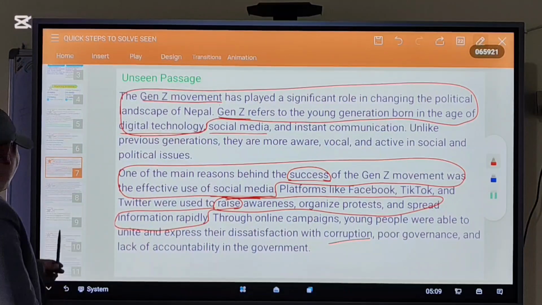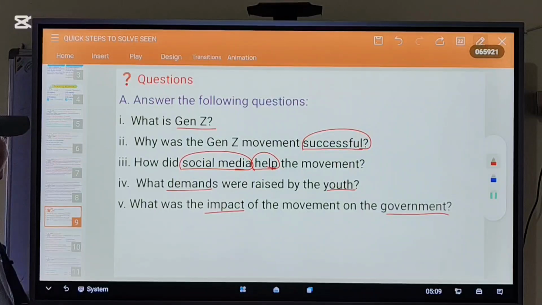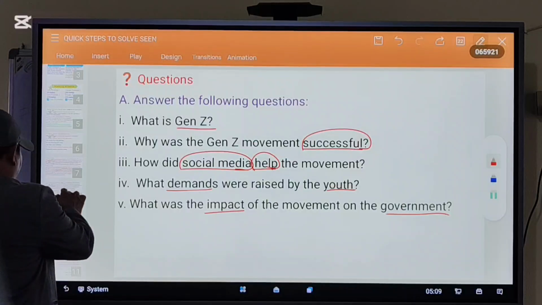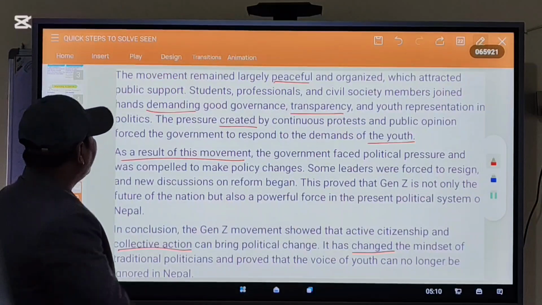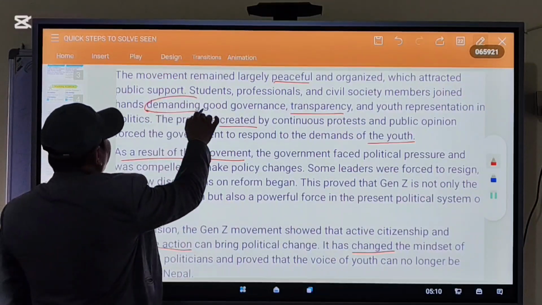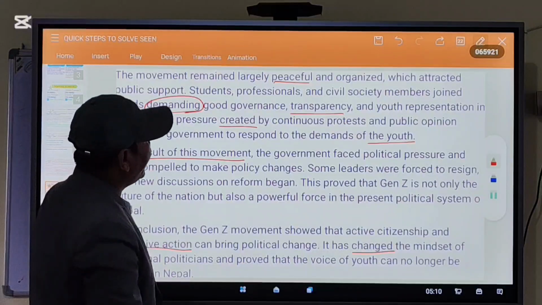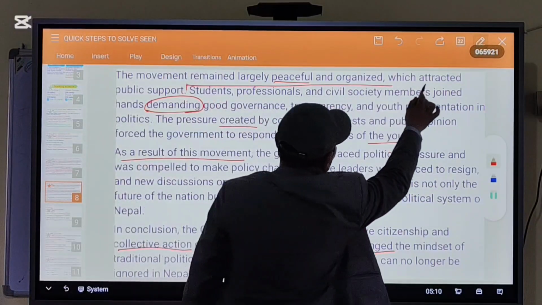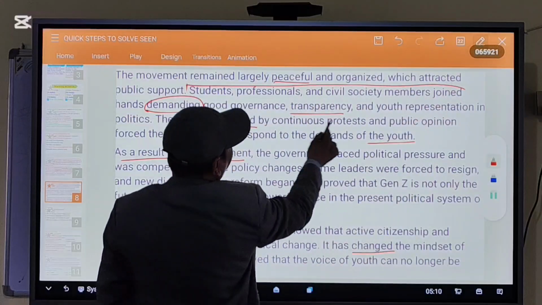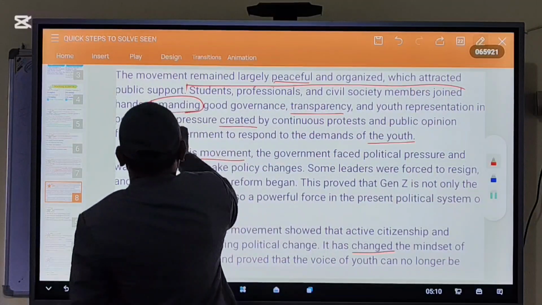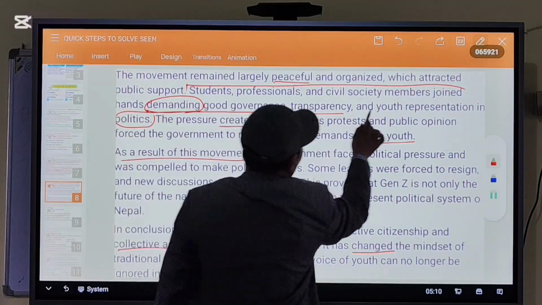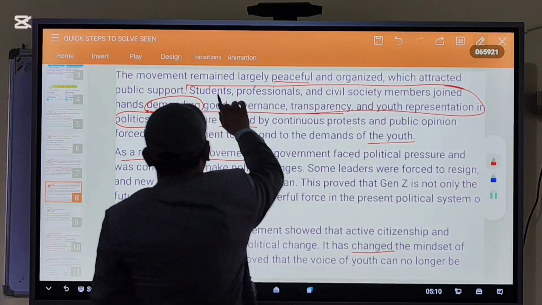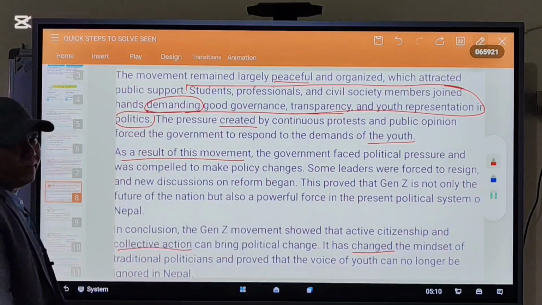Now let's move to question number 4. What demands were raised by the youth? Look at this, demand. Match the word demand. You can find the answer within this line.